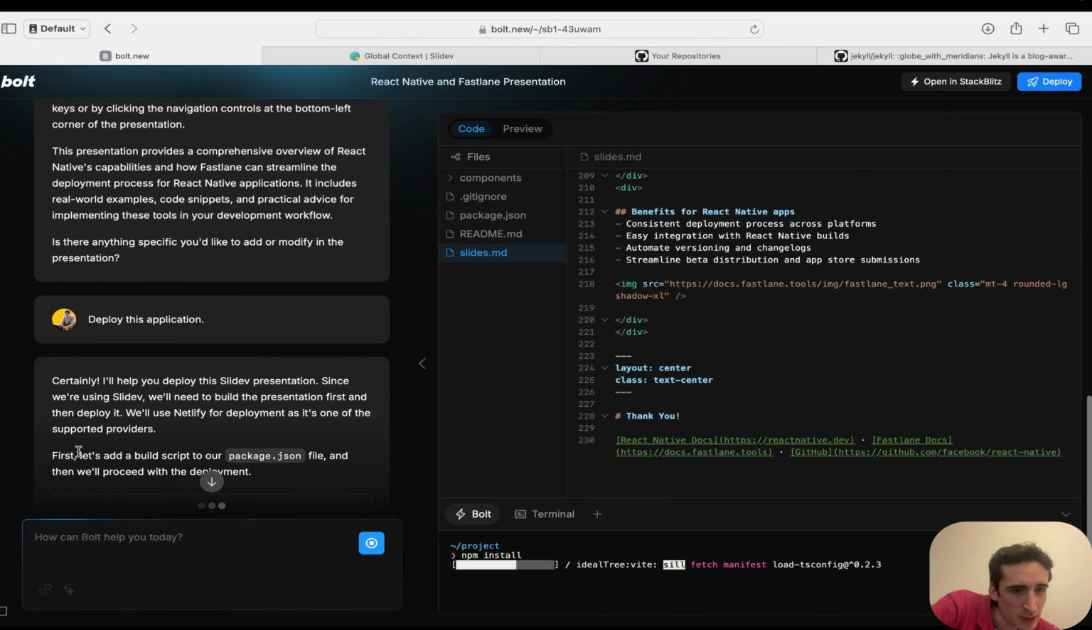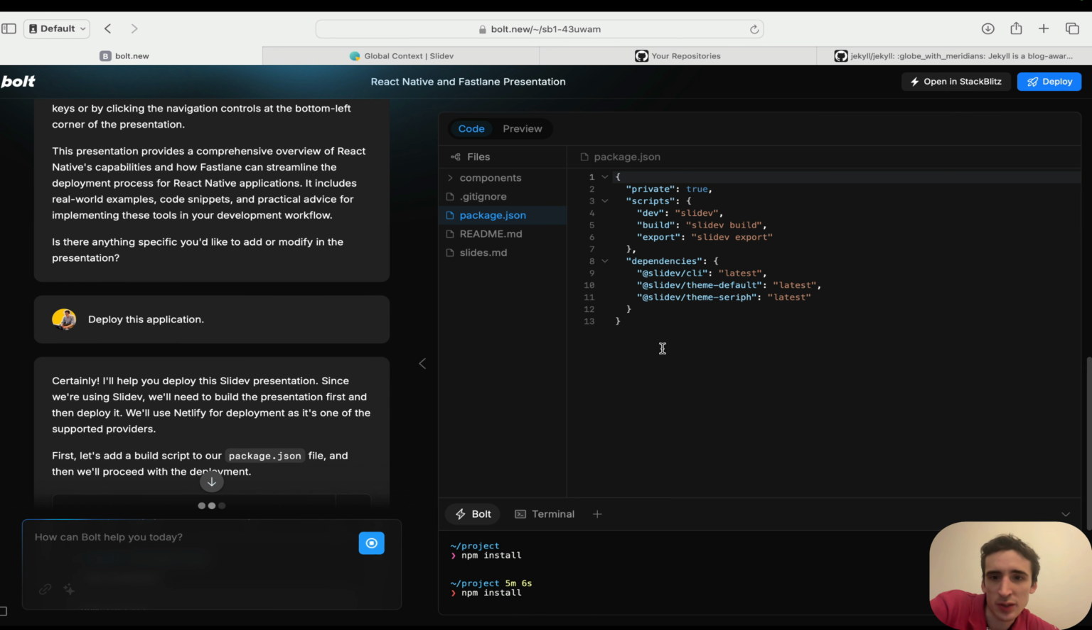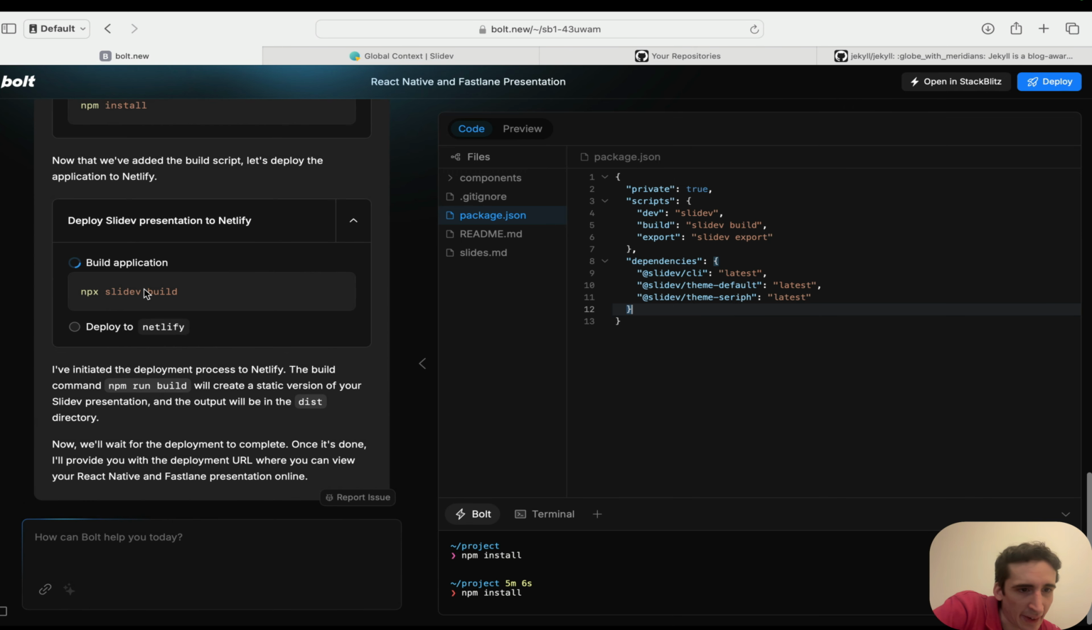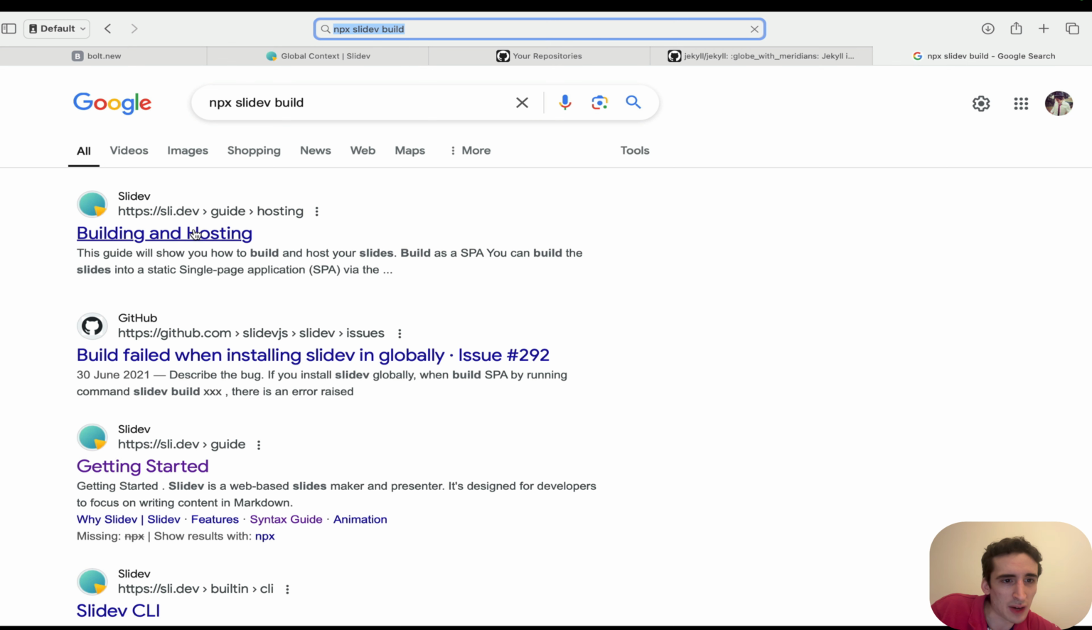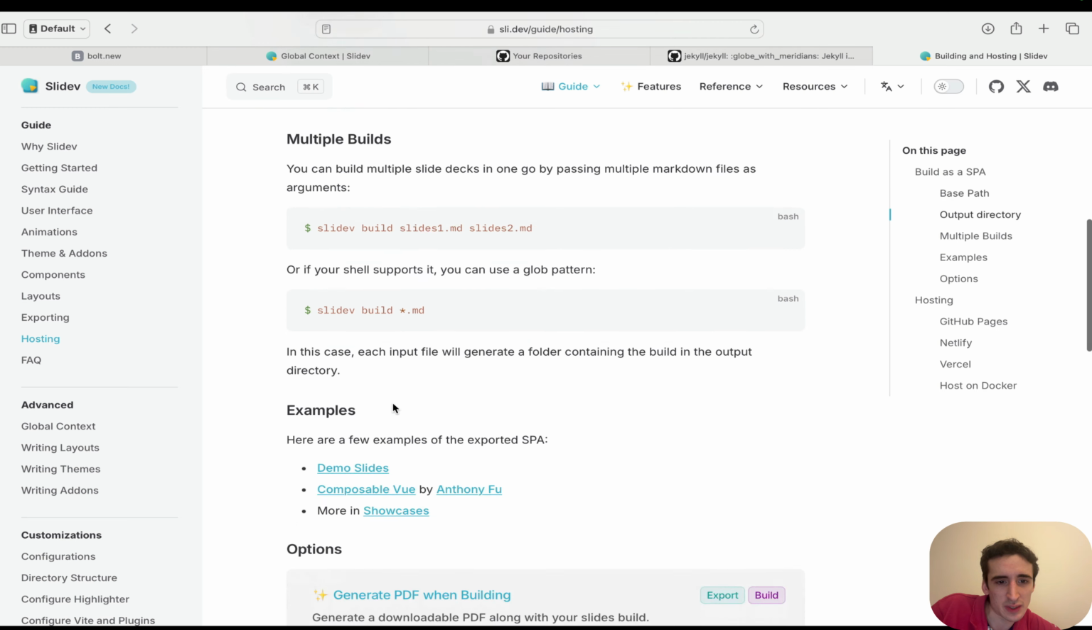Oh yeah, okay. It will first write the package.json. And you see here, that's the script. When you have the package.json, you have the different commands you would do normally with npm run dev, npm run build, and so on. And here you have slide dev build. And now it's almost done. So it's running at the moment npx slide dev build. And again, that's a command you have on the website to host it somewhere, you see. That's the one it uses.